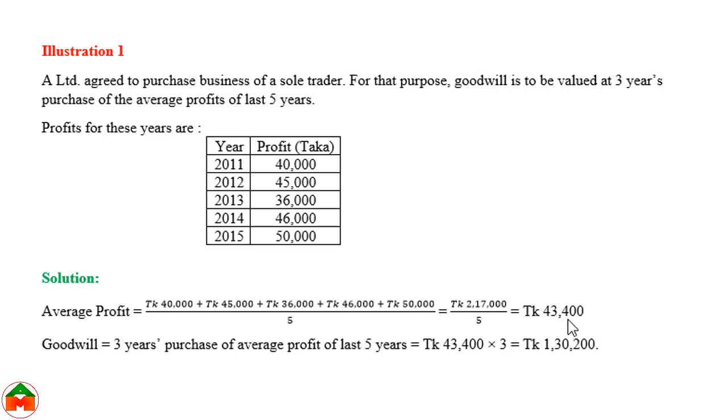43,400. So this is the average profit, and we will multiply by 3 years purchase of average profit, so goodwill will be 3 years purchase of the average profit of the last 5 years. So the last 5 years average profit is 43,400, and if we multiply by 3, as we can see from the question, we need to multiply by 3 years purchase, then the value of the goodwill will be 1,30,200. So this is the simple average method to calculate the goodwill.